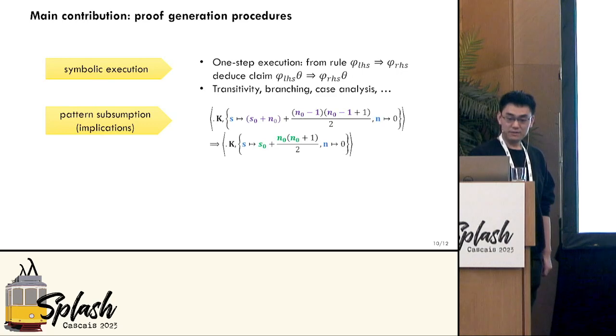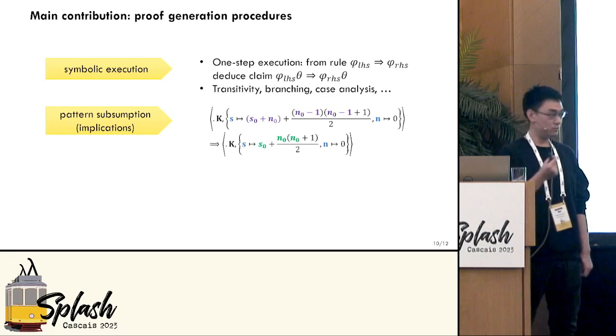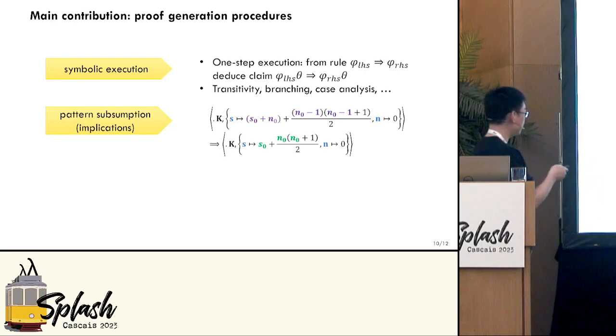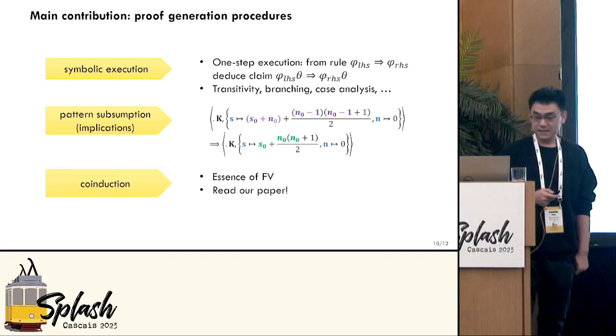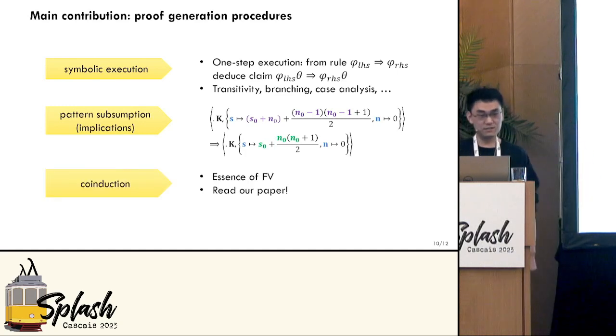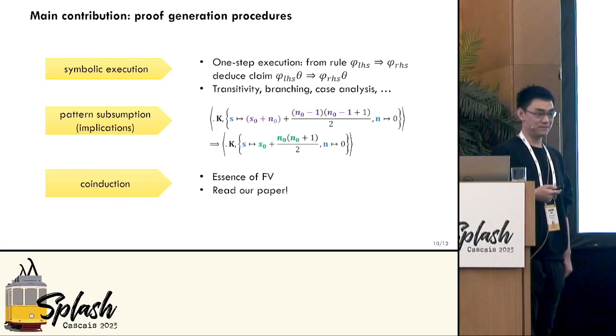The second one is what we call pattern subsumption. So it's essentially implication between two formulas. We've seen this example before. I end up with something like this after co-induction, and this is my original goal. So I need to do some sort of pattern matching, and to realize that, I just need to prove that these two expressions are the same. And finally, we need to do co-induction. So this is sort of the essence of formal verification. And for that, please read our paper for more details.